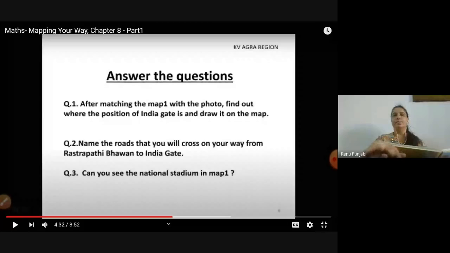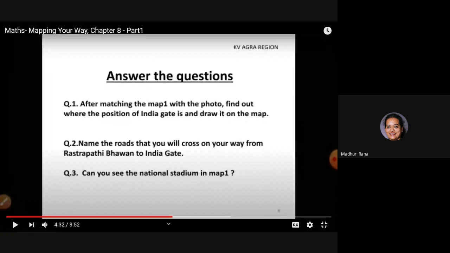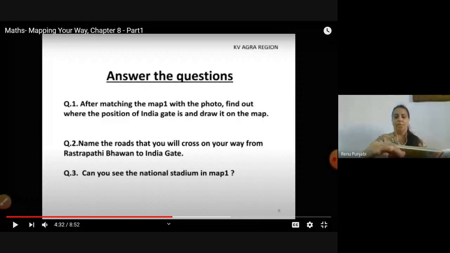Prithvi, can you please mute yourself? See, when you look in your books, Rafi Marg, Janpath, and Rajpath, three roads come on this way when you are coming from Rashtrapati Bhavan to India Gate.